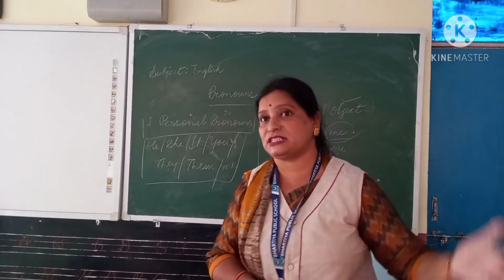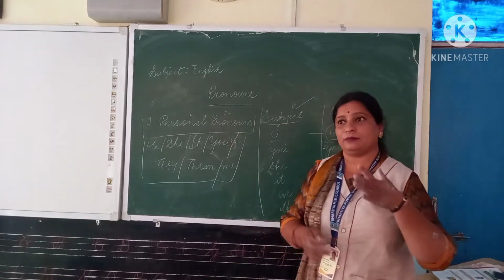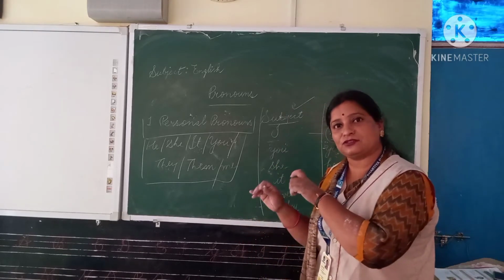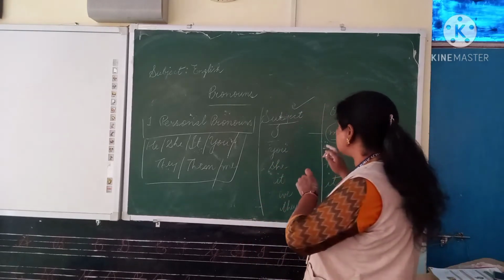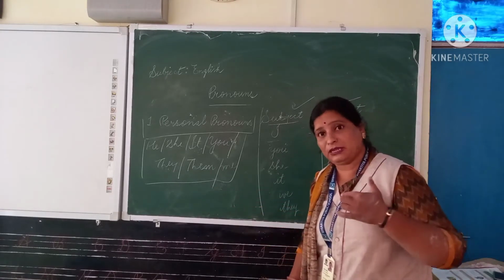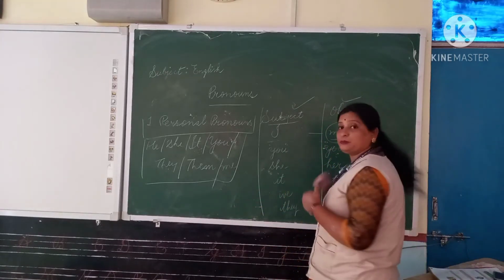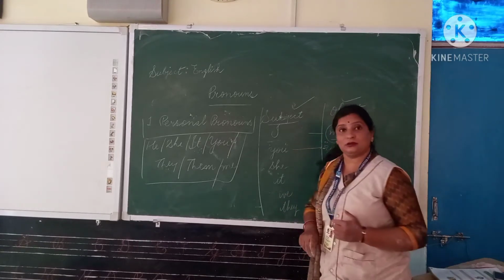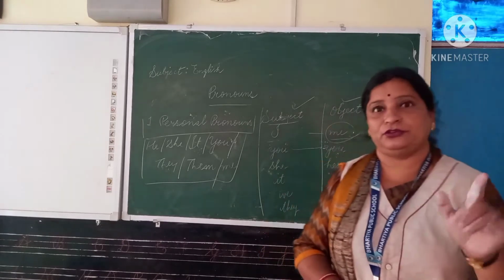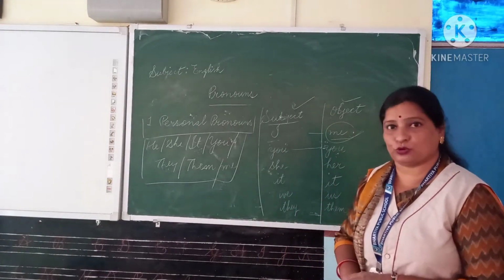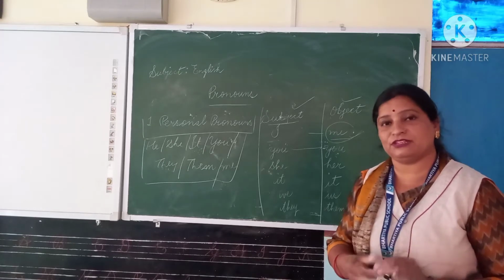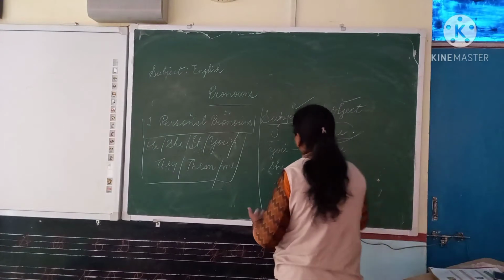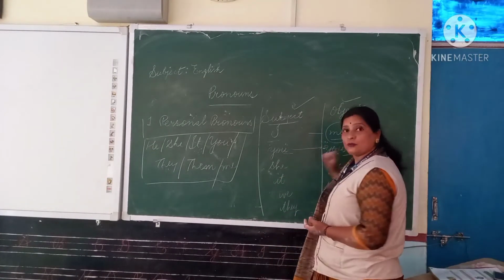So what is object, beta? Object means who is receiving the action. Means when the action passes to a noun or pronoun, that is called object. So he is looking at me; here me is an object pronoun. Okay, so like this we will use them. You will be you only. You are my best friend. You gave me this book. I will give this book to you. It means we are not changing you. So you will be you only in subject also and in object also.